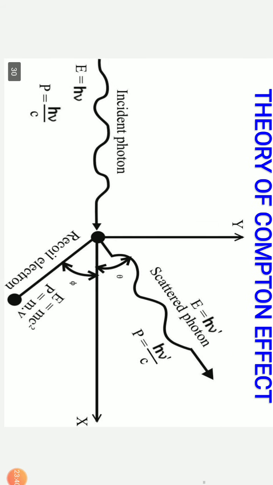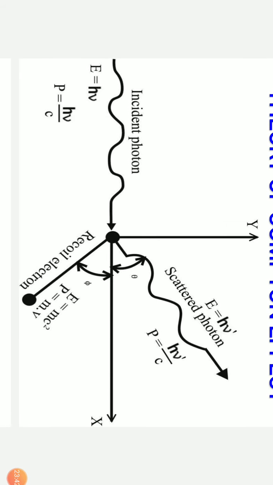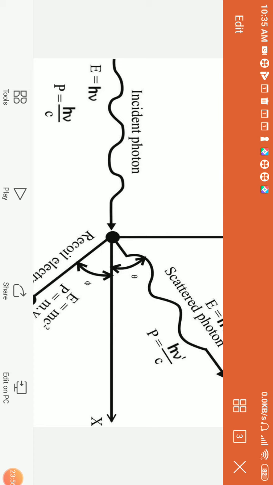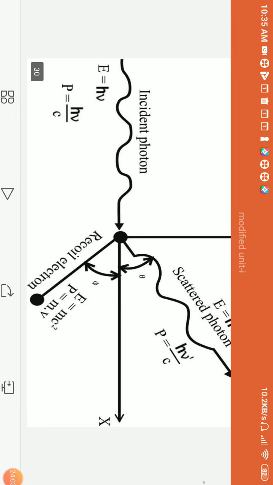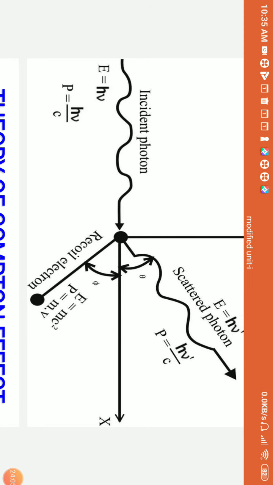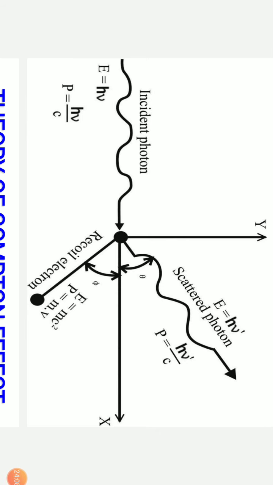So this is what the theory of Compton shift is. The diagram indicates that an incident photon of a given wavelength and energy is coming and falling on an electron which is at rest. So what is happening? We are getting two different types of disturbances. One is the scattered photon, which is moving at an angle theta with respect to the x-axis, and the other is the recoil of the electron, which is moving in the negative part of the x-axis. So we call this a collision.